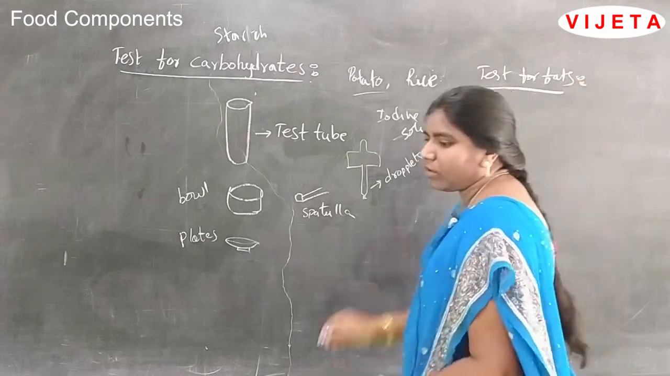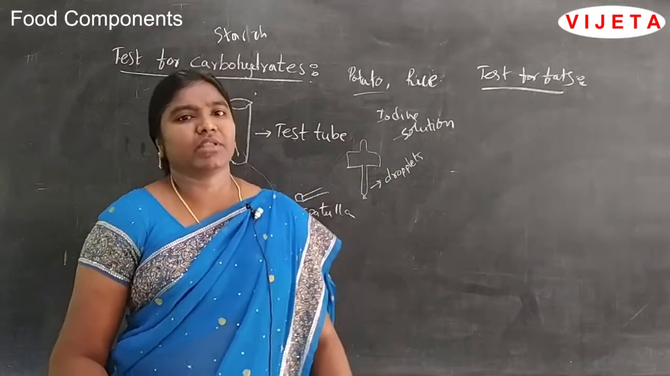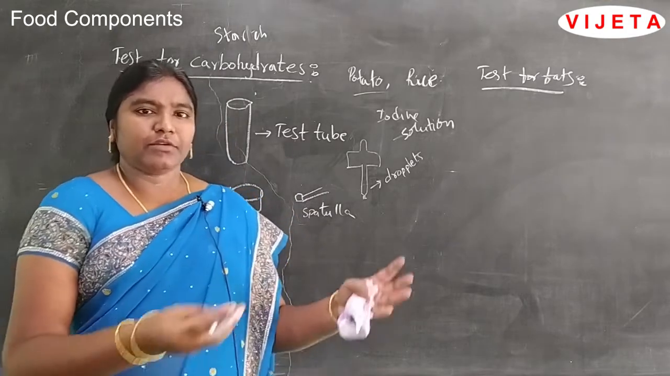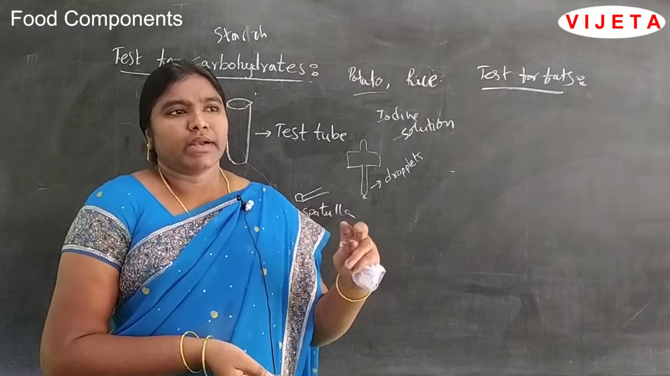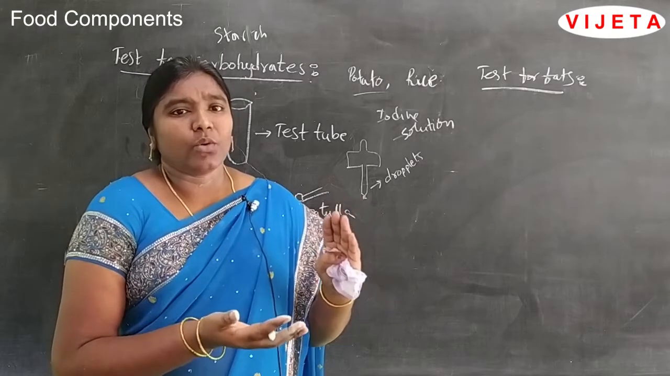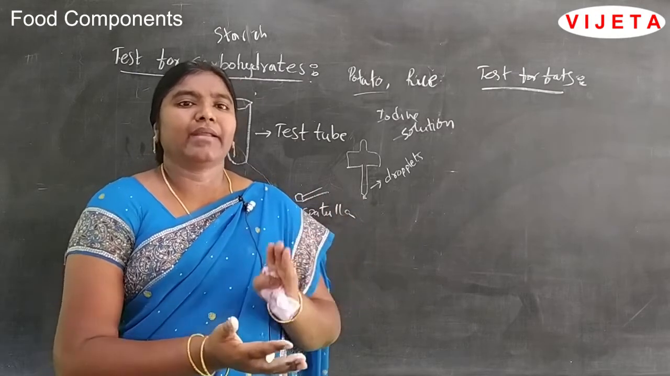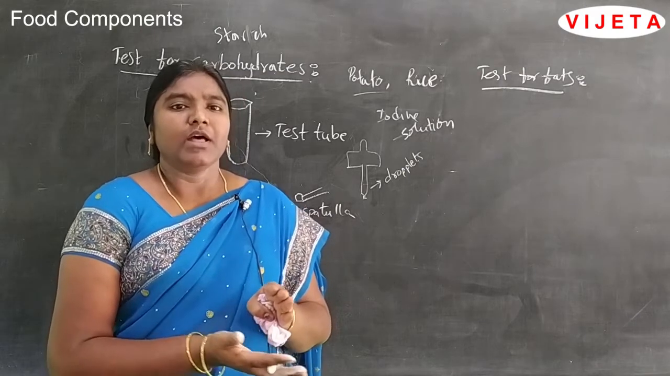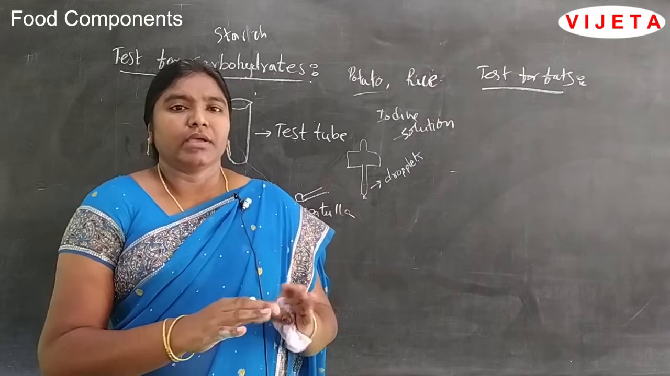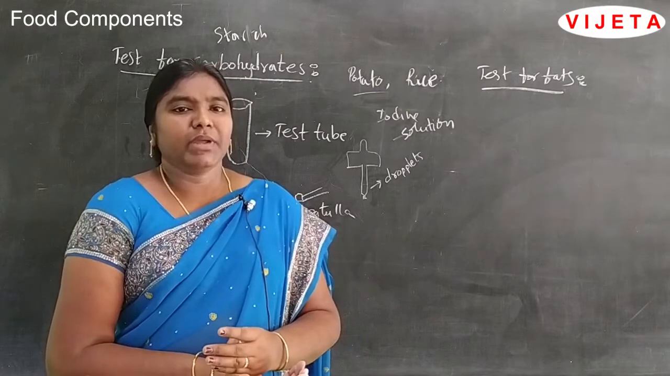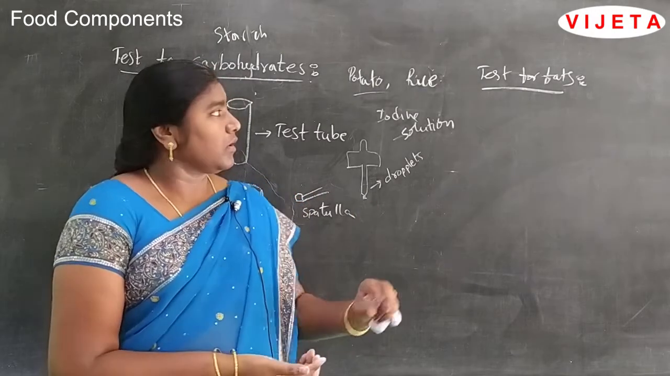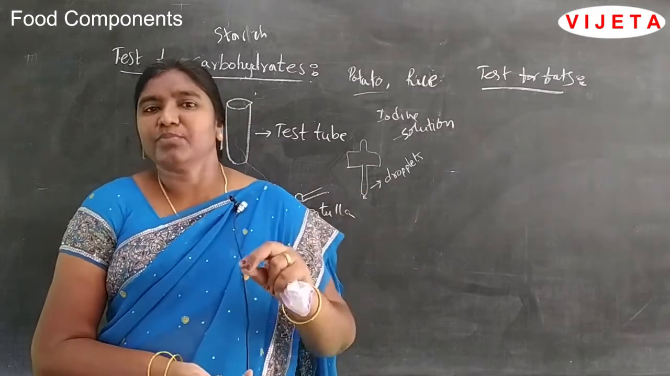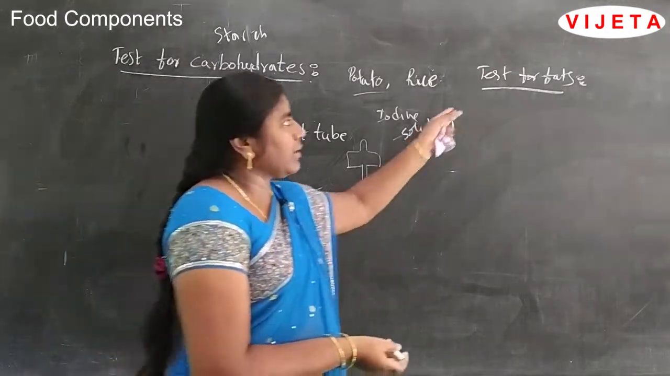How may we know that a food component has fat? If you take a food item like groundnut and put it on a white paper and rub it, you may observe that the white paper is full of oil. That means that food component has oil, so fats are present. Like that we may conclude.